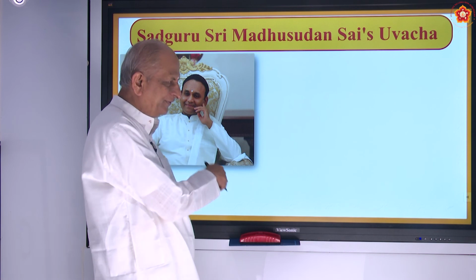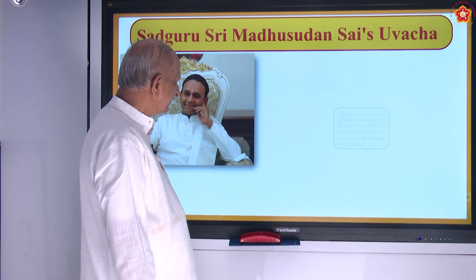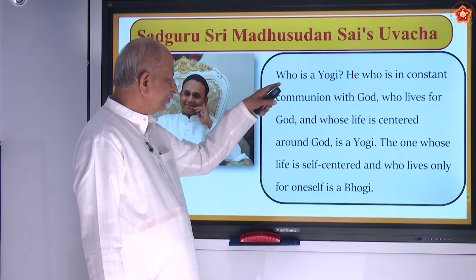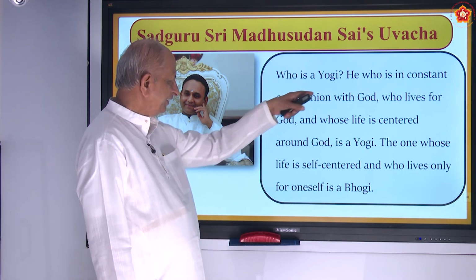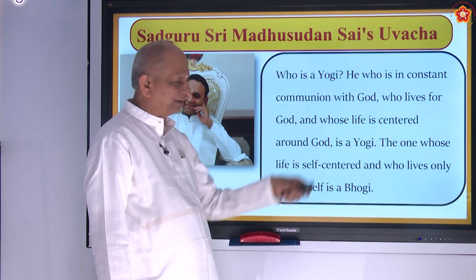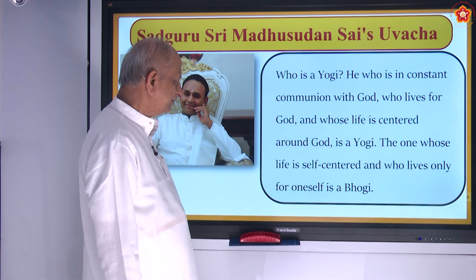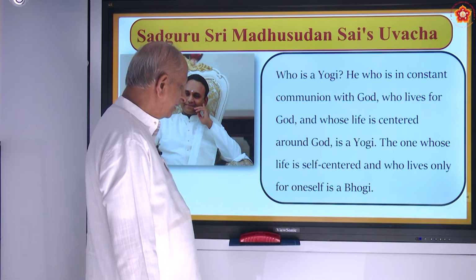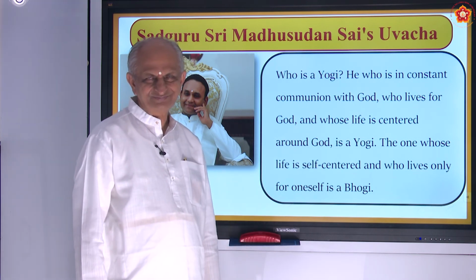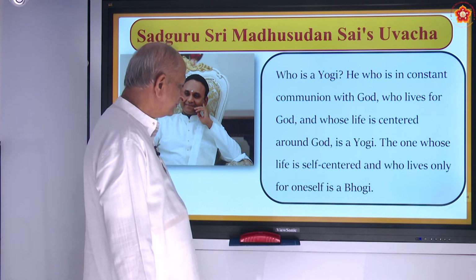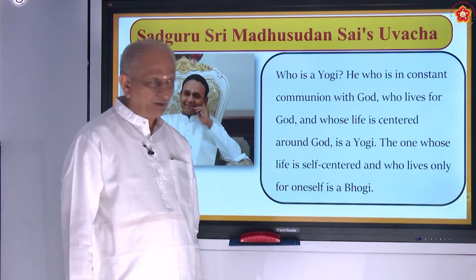And let us see what Sadguru Madhusudan Sai says. This is a beautiful photo of Sadguru Sri Madhusudan Sai. Let us see his quotation. Who is a yogi and who is a bogi? He says, a yogi is he who is in constant communion with God. This communion means what? Heart to heart relation with God. One who lives for God and whose life is centered around God is called a yogi. And the one whose life is self-centered and who lives only for oneself is called a bogi.